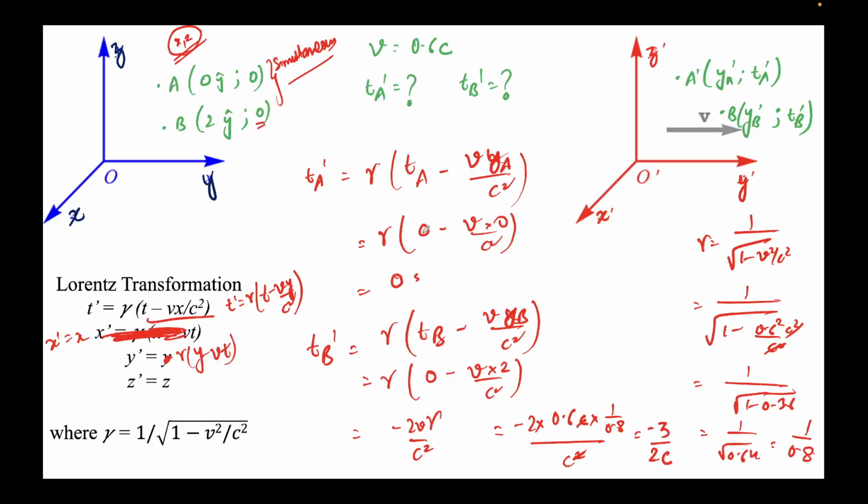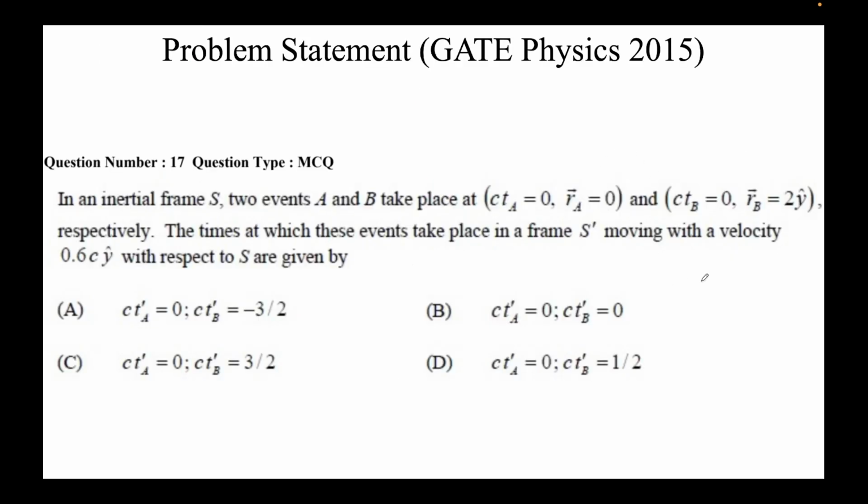And what is Ta prime? Ta prime was 0. We need to find the value of c·t, so we take the c to the other side, it will be minus 3 by 2, and this will obviously remain 0. So all four options have Ta prime as 0, and the value of Tb prime is minus 3 by 2, which is this option. So option A is correct here.